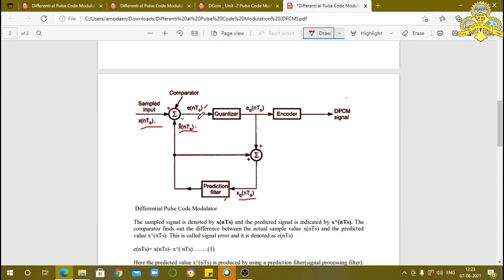The variation decreases. Due to the decreased variation, the number of levels or steps required decreases. When the number of levels or steps required decreases, then automatically the number of bits per sample also decreases. Due to that, the required bandwidth also decreases. This is the main advantage of the DPCM.